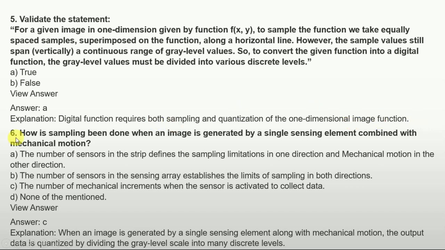And the next question is: how is sampling done when an image is generated by a single sensing element combined with mechanical motion? Option A, the number of sensors in the strip defines the sampling limitation in one direction and mechanical motion in the other direction. Option B, the number of sensors in the sensing array establishes the limit of sampling in both directions. Option C, the number of mechanical increments when the sensor is activated to collect data. And option D is none of the mentioned. So the answer is option C, the number of mechanical increments when the sensor is activated to collect data.